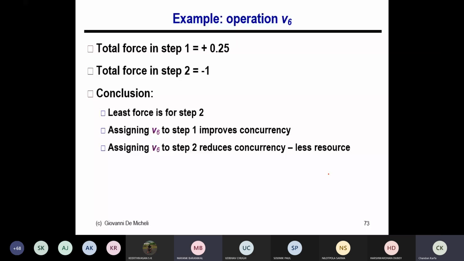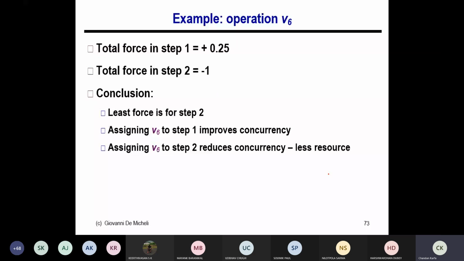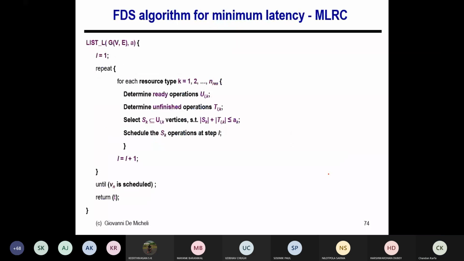Okay, sir. So now we have calculated a completely different priority value for each node, which is nothing but the force, calculated as the self force plus the successor force. Once we have that, the minimization of latency under resource constraint is the same list scheduling algorithm. Only here the selection will be based on the force value.